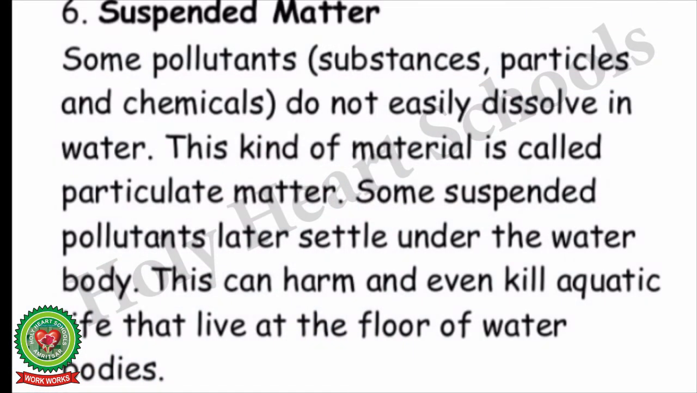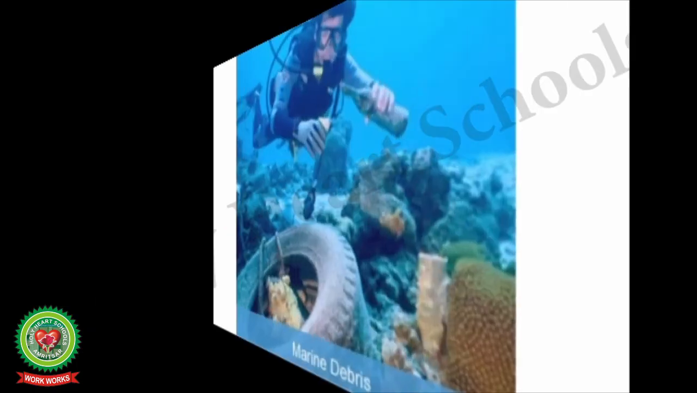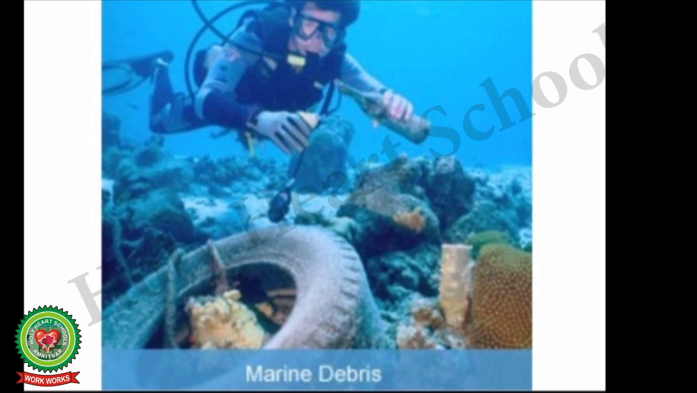Suspended matter. Some pollutant substances, particles and chemicals do not easily dissolve in water. This kind of material is called particulate matter. Some suspended pollutants later settle under the water body. This can harm and kill aquatic life that live at the floor of water bodies. This image shows the marine debris, which are a part of suspended particulate matter in the water that causes water pollution.